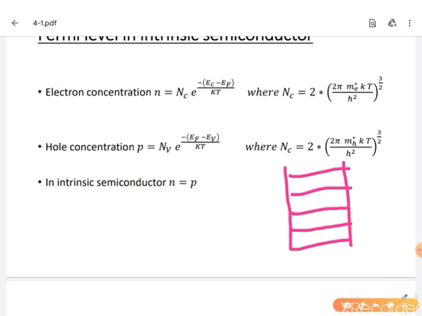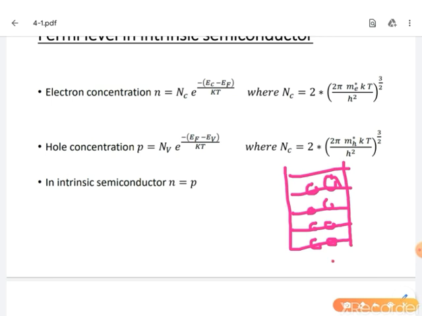According to Pauli's exclusion principle, only 2 particles can stay in each energy level, so I draw only 2 particles in each level.